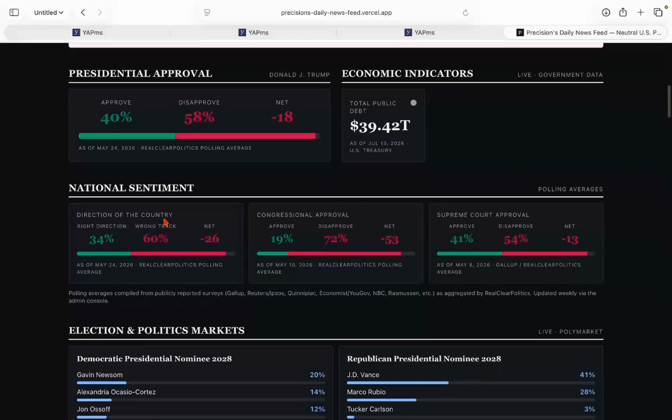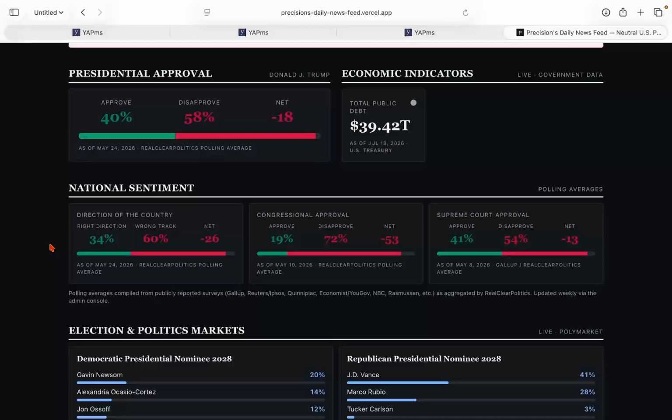National sentiment, the direction of the country: 34% of Americans say it's headed in the right direction. That's about a third. And nearly two-thirds of Americans suggest the country's headed in the wrong direction, or wrong track. That's at negative 26 points. Not looking good for the Trump administration. Biden did not do any better. I don't know why I bring that up, but I just want to mention that.